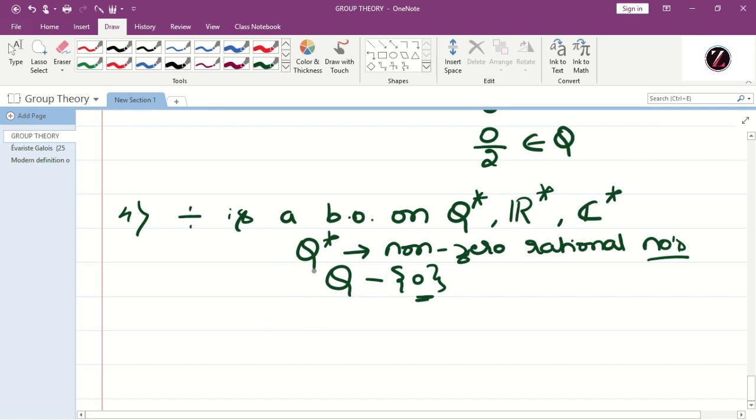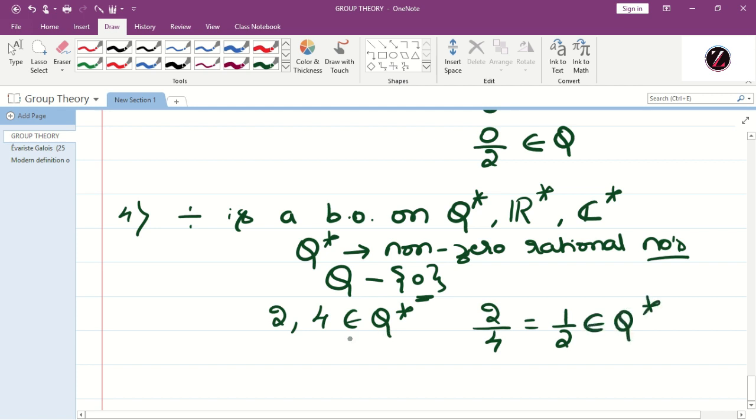Therefore if you take any two rationals, you can divide. For example 2 and 4, let them belong to Q star. Then what is 2 by 4? That is equal to 1 by 2. Clearly it belongs to Q star. So it is true for all. Therefore for all a, b belongs to Q star, a by b belongs to Q star. The same reason holds for R star and C star. Therefore division is a binary operation on Q star, R star and C star.